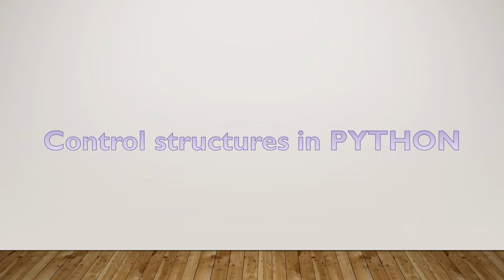Today I am going to discuss control structures in Python. So what is a control structure? A control structure is a block of programming that analyzes variables and chooses a direction in which to go based on given parameters. In simple sentence, a control structure is just a decision that the computer makes.